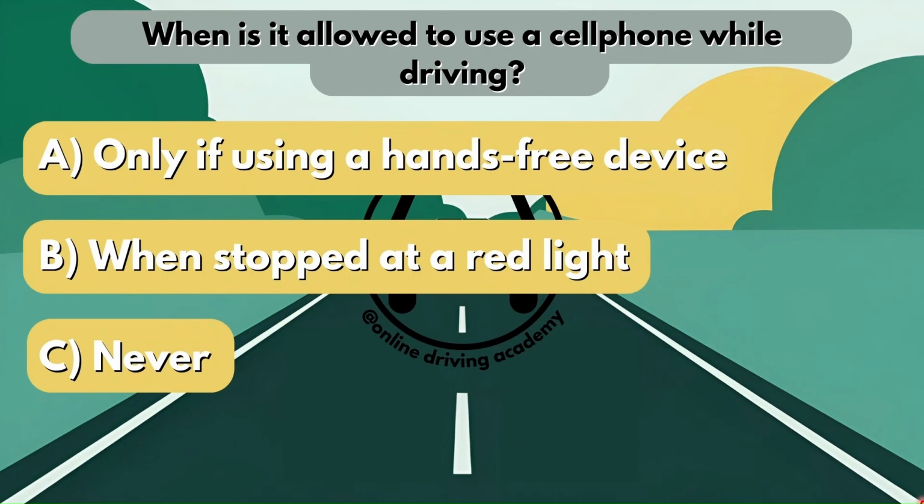When is it allowed to use a cell phone while driving? Is it option A, only if you are using a hands-free device? Is it option B, when stopped at a red light? Or is it option C, never? Now, you're only allowed to use your cell phone while driving if you have a hands-free device. Therefore, option A will be your correct answer.